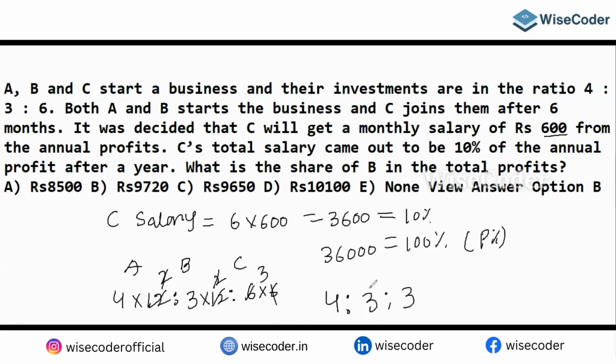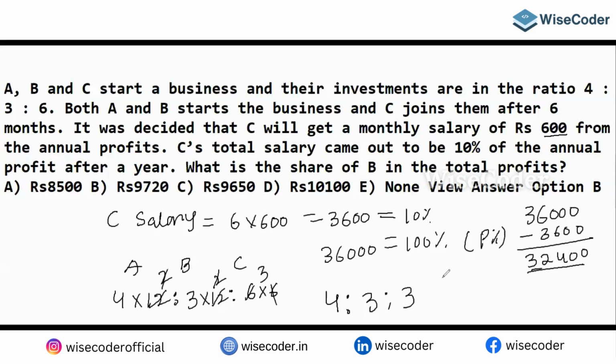4 is to 3 is to 3 is the total share. But these persons need to share what is left after the amount given to C. So this share is 36,000 minus 3,600, which gives you 32,400.